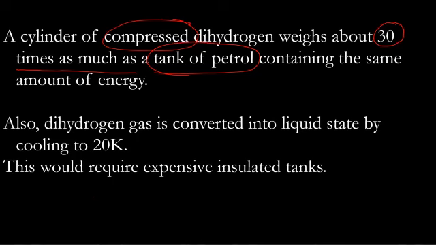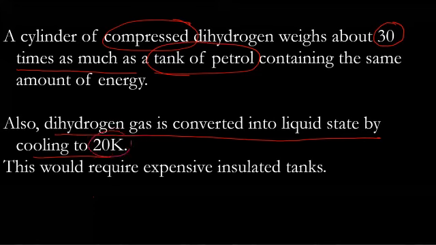Also, dihydrogen gas is converted into liquid state by cooling to 20 Kelvin. 20 Kelvin is not a temperature which can be achieved in a practical sense. By using nitrogen, we have techniques that can create minus 180 degrees Celsius. But 20 Kelvin is minus 253, which is not possible.